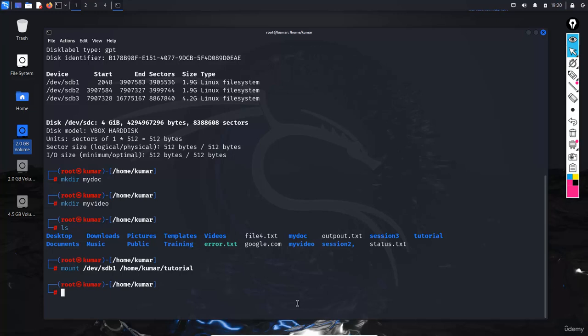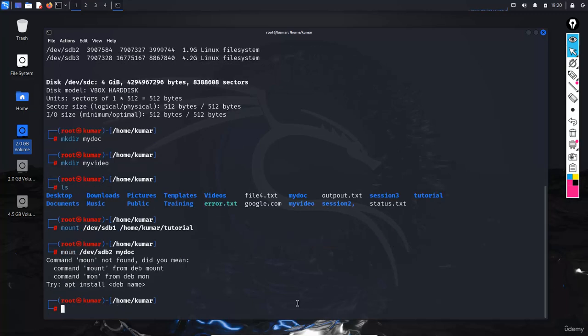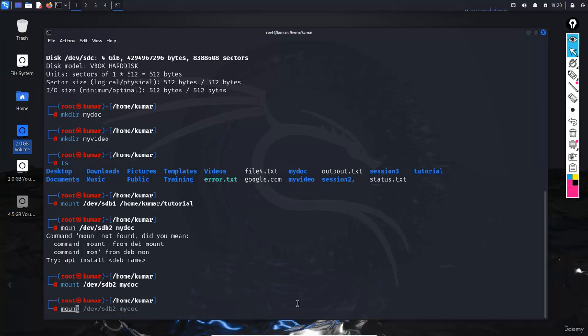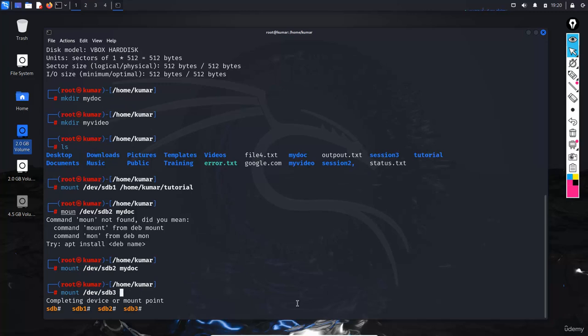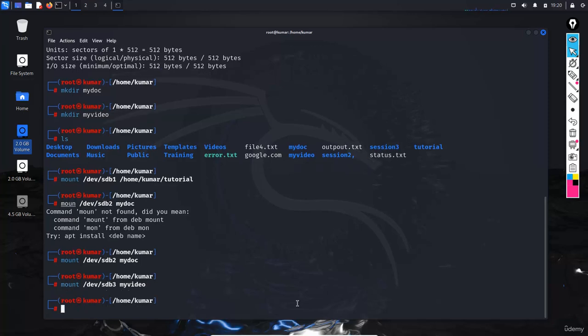So it is mounted. Now the second one, mount /dev/SDB2, and this is mounted over the my doc. Then the third, I am going to mount /dev/SDB3 over the my video. These 3 partitions have been mounted, right?